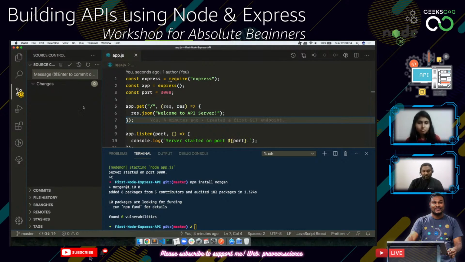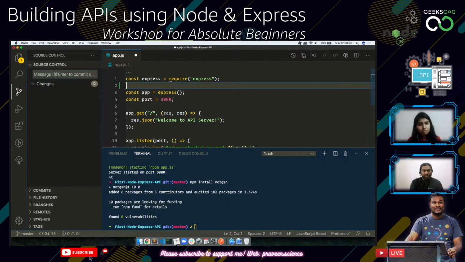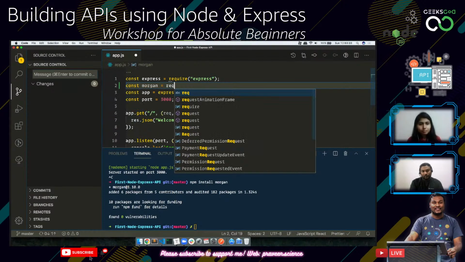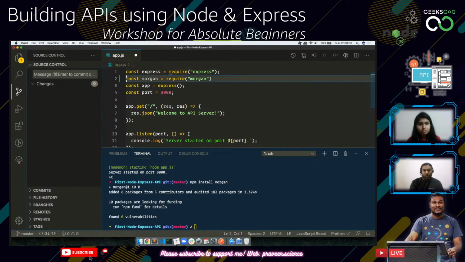So Morgan is a middleware. What is a middleware? You have your user who is going to request a resource from the server, like request a web page or an endpoint from the server. And in the middle, if someone is there and tries to tap the request and make some changes and send the response, that is called a middleware. And we are going to use Morgan now. So how are we going to include Morgan in our application? const morgan = require('morgan'). So this will add Morgan to our file.